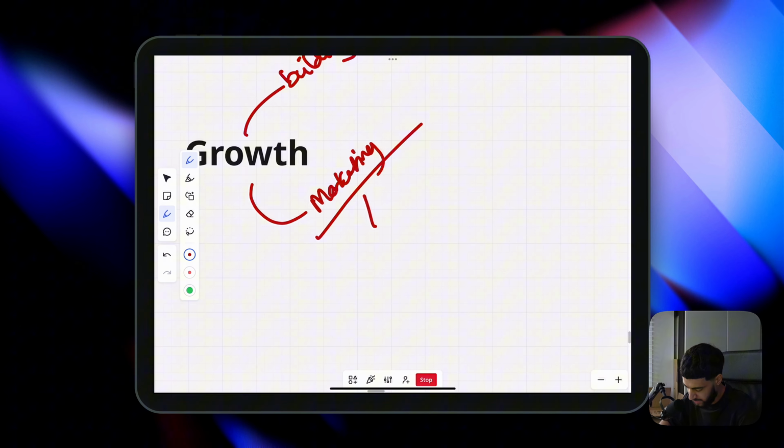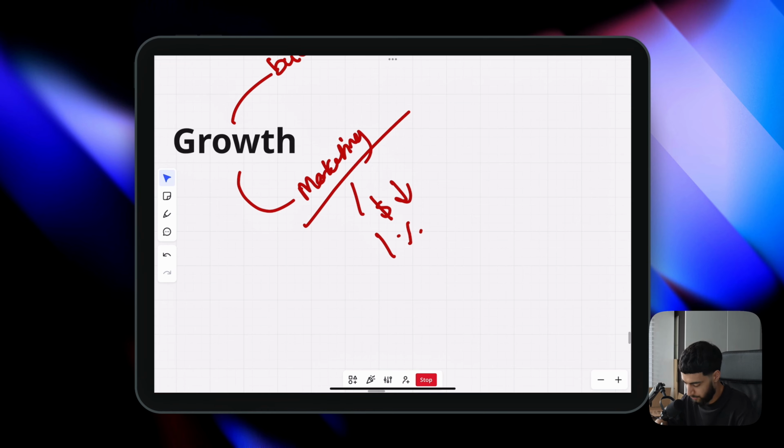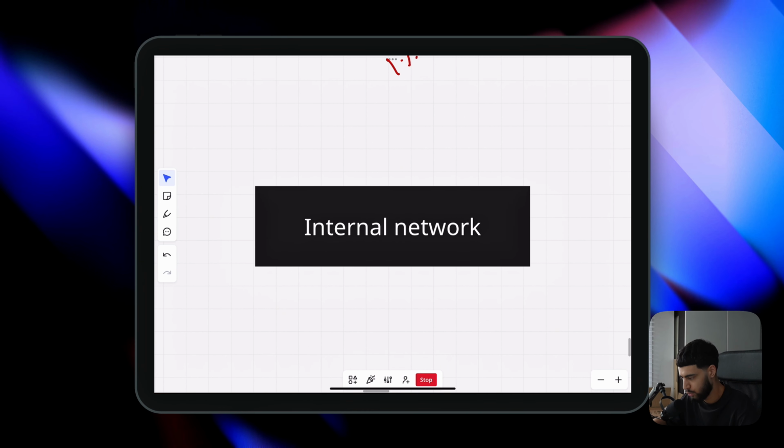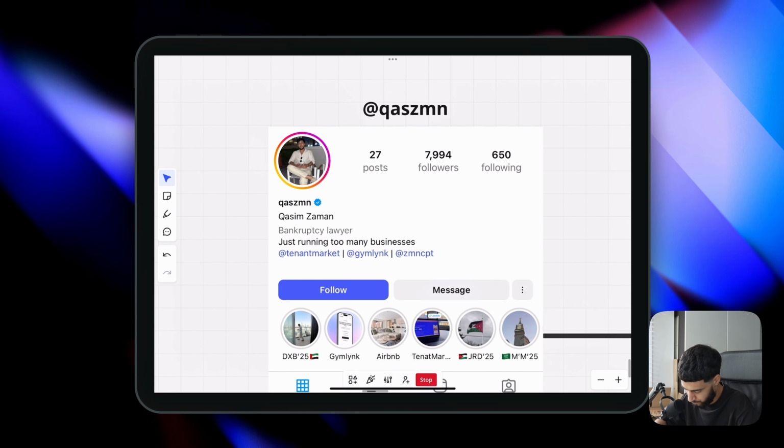Now, we weren't making any money. Money was very, very low. I also didn't want to put much of my own money into it. So what could we do? Give out equity, give out percentage of profits. So to find someone, I went into my internal network. Who do I know that knows how to push B2C content? My friend Kasim.